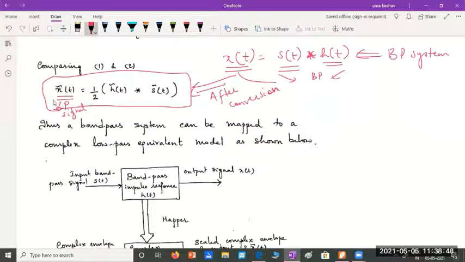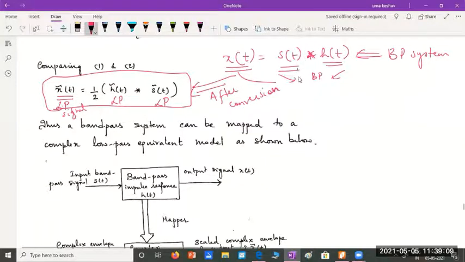So the low pass output signal will be half of the convolution product of the low pass impulse response or transfer function of the system and the low pass version of the given band pass signal S of t.